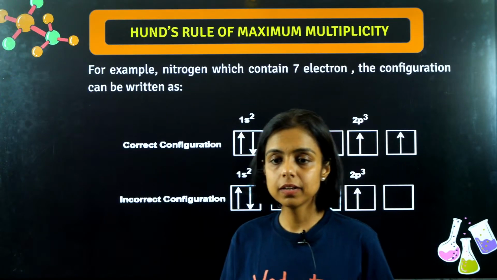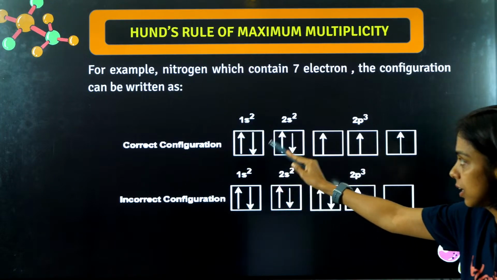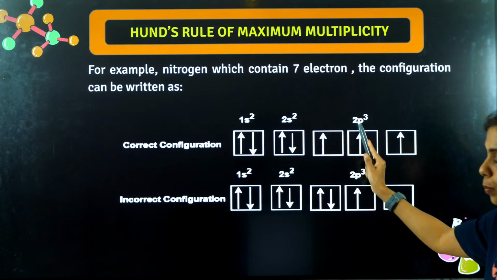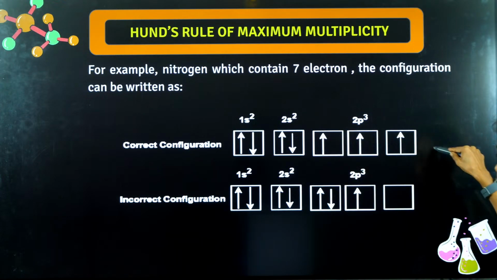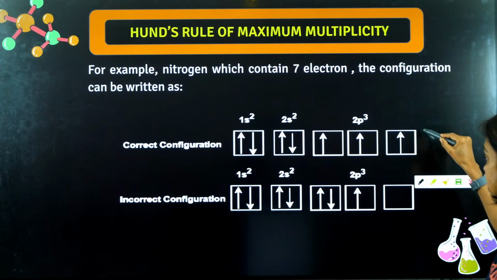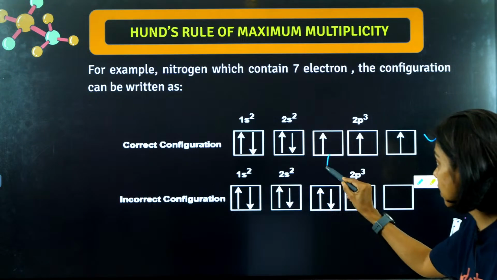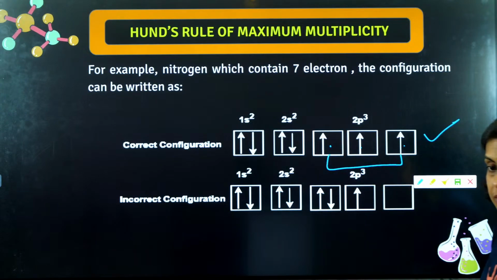Second rule, right? Yes, you can see here, guys. 1s2 we fill first, then 2s we fill, then 2p. And 2p 3 electrons, 1, 2, 3. This way we fill. This is the correct way of filling the electrons. And this is the incorrect, because in p subshell, all these 3 will have same energy. So each of them will be filled with single electron first, and then pairing will take place.